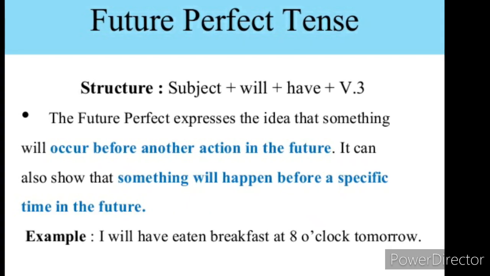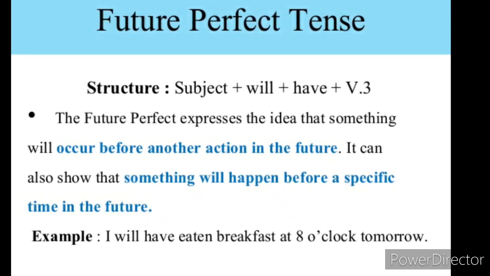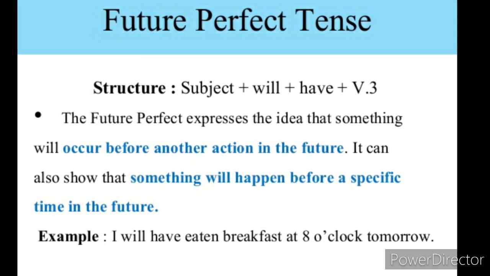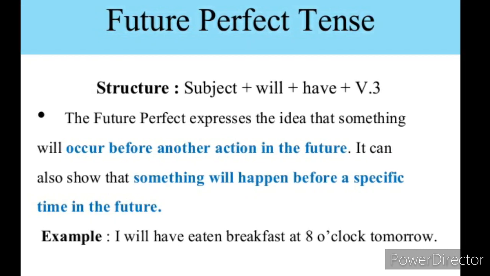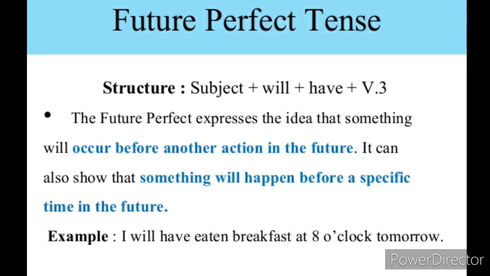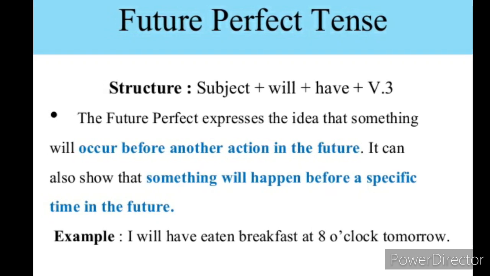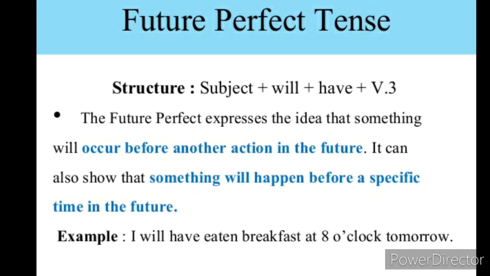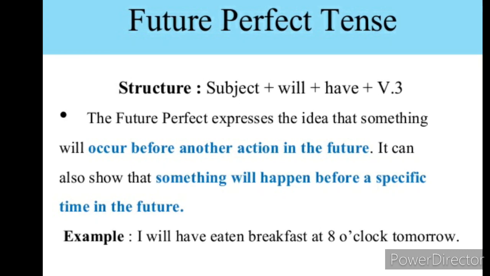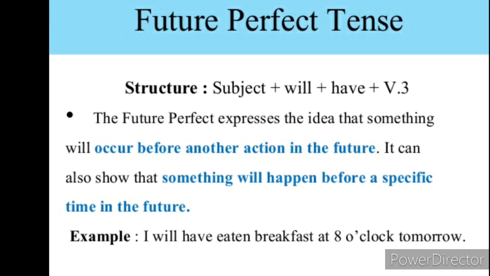Structure of future perfect tense: subject plus will or shall plus have plus third form of the verb plus object plus complement. Dear students, the future perfect tense is used to express the idea that something will occur before another action in the future. It can also show that something will happen before a specific time in the future. For example, I will have eaten breakfast at 8 o'clock tomorrow.